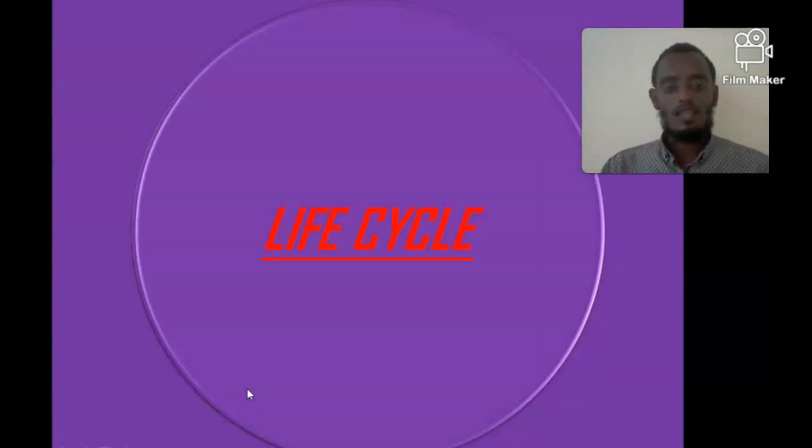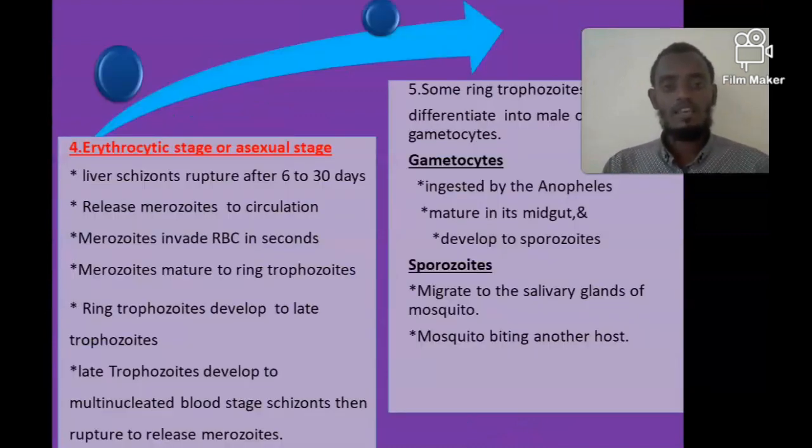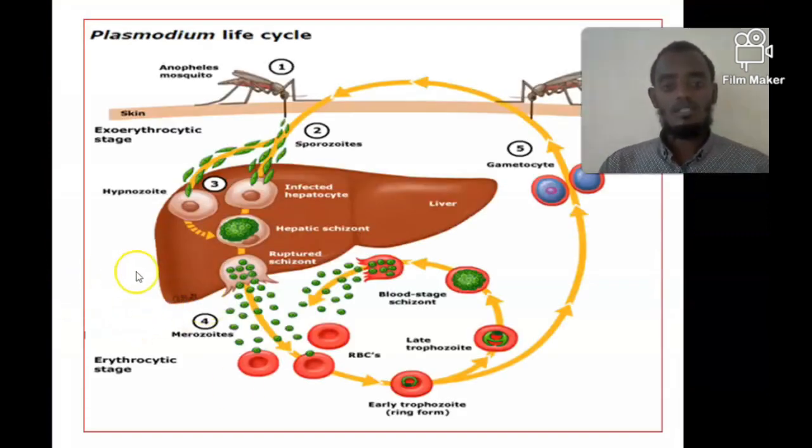The other is the life cycle of malaria. When you see the life cycle of malaria, there are some words in the slide, and you can read them, but I try to simplify the life cycle by using a picture. For example, this is the human liver, and this is the female Anopheles mosquito, and when it bites the skin, the female Anopheles mosquito will inject sporozoites. Sporozoites are one of the stages of the Plasmodium, and these sporozoites are injected from the mosquito into the human blood circulation and move to the liver.